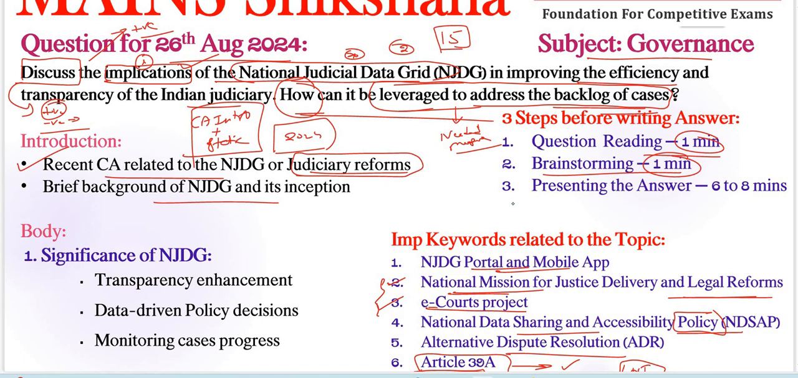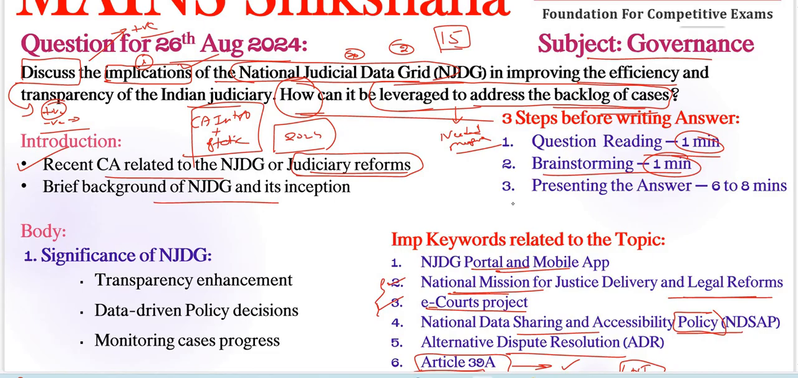Next, coming to a brief background of NJDG and its inception, we can include here. So, for example, operational since 2015, it is a comprehensive online platform, all we know. But it will provide real-time data on pending and disposed cases in courts across India. That is important here.